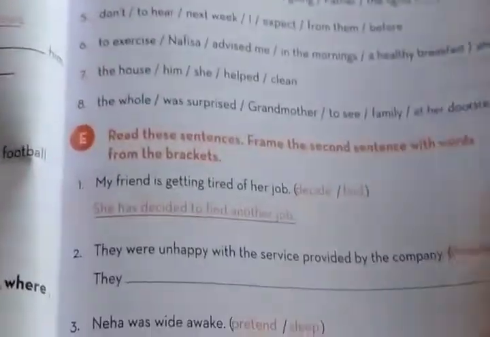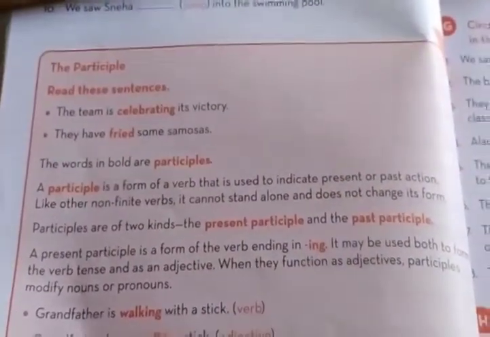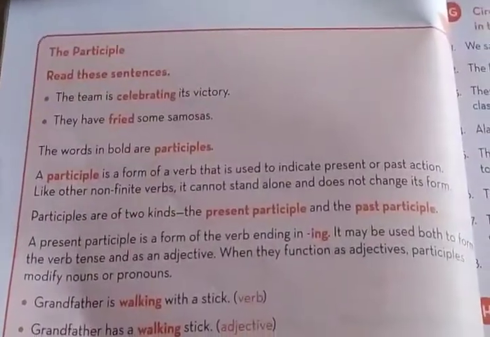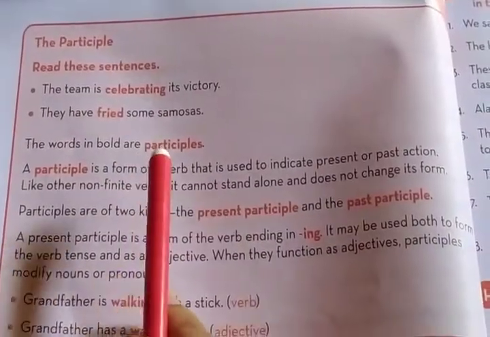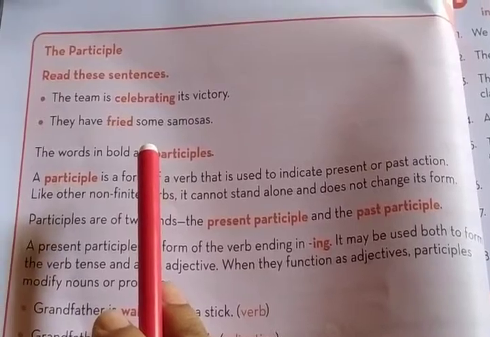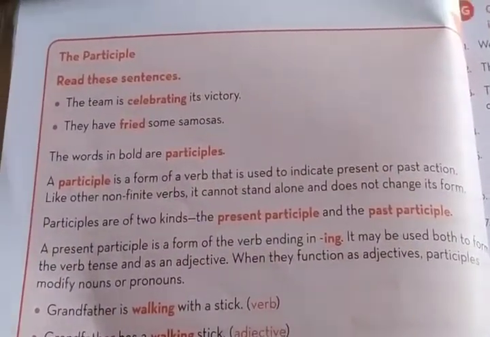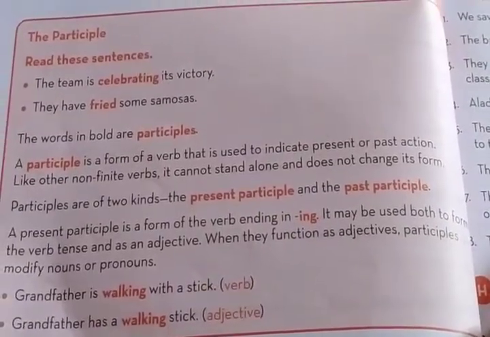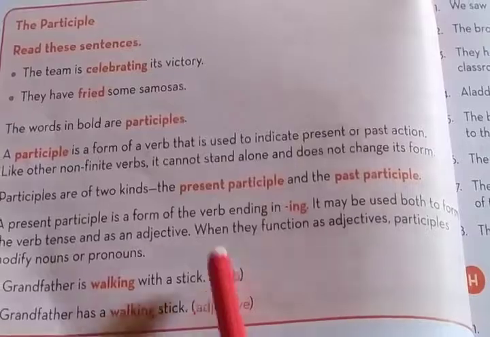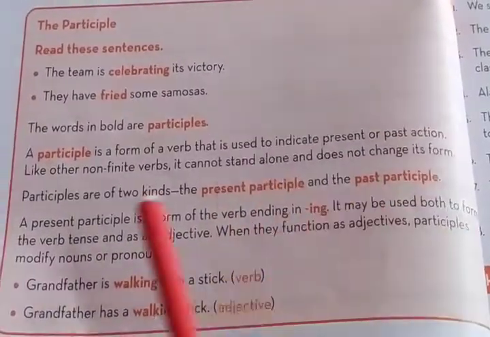So come to the next box, that is participle. So what is a participle? Generally, a participle is a verb used as an adjective by adding t, ed or ing, and there are two types of participles, the present participle and the past participle. I am explaining them one by one.